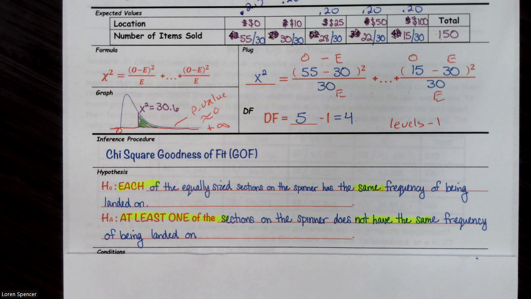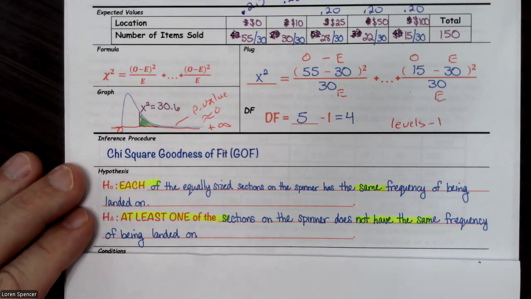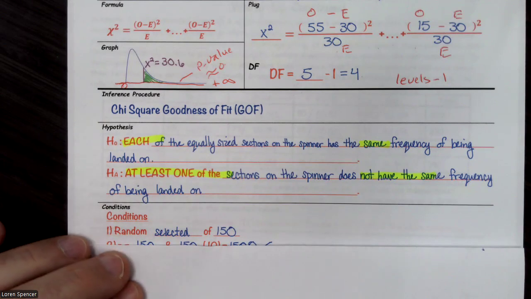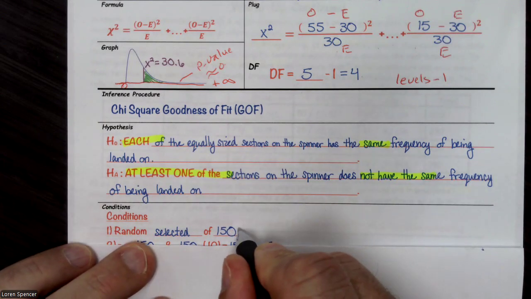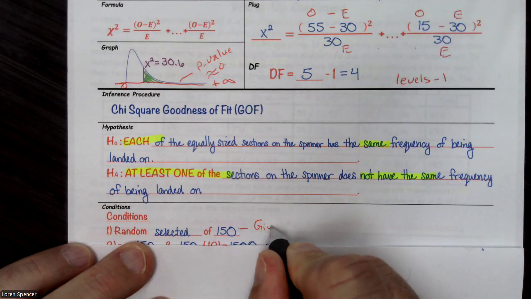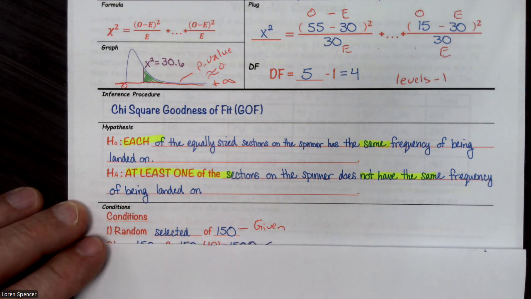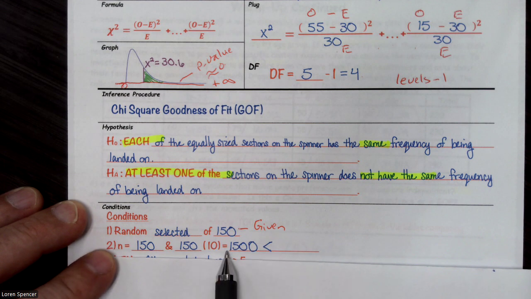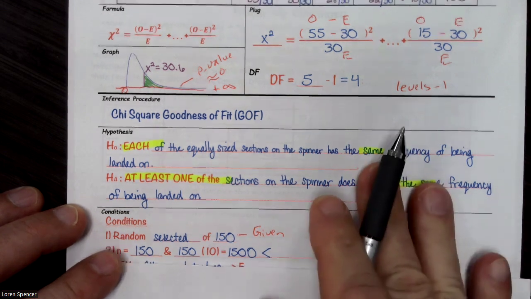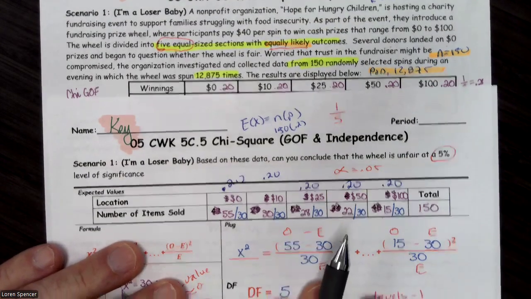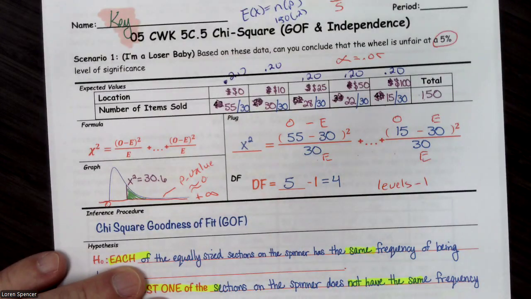All right, conditions. First condition is the randomization. Is it? Yes, they told us random sample, randomly selected of 150. That was given. We need to make sure our sample size is not too big, and we go 150 times 10, and 10 is 1,500, and that's less than our population size of 12,875.